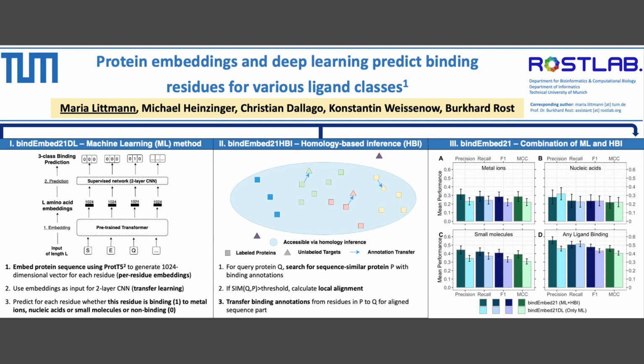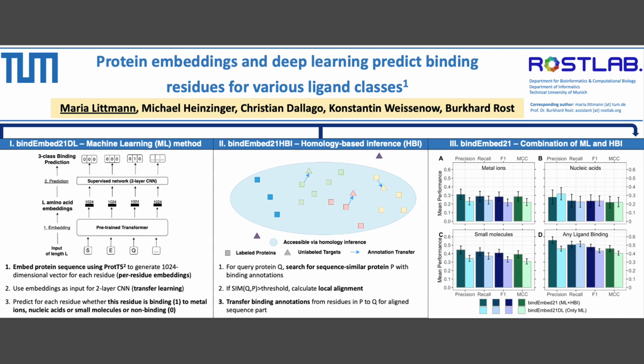BindEmbed21 combines these 2 components so that, if possible, we always apply homology-based inference, and if we can't find a sequence-similar protein with annotations, then we fall back to the machine learning method to make a de novo prediction. This combination in the end reaches, for example, an F1 score of 48 plus minus 3%, and this is 5 percentage points higher than just using the machine learning method, which is indicated here with this lighter colored bar.